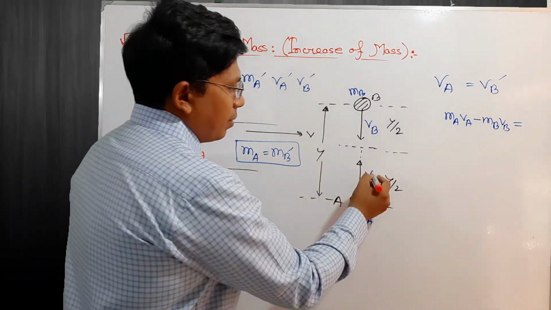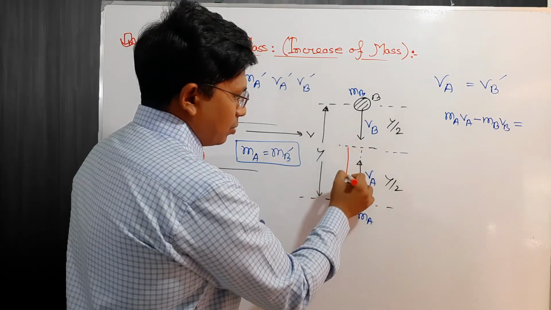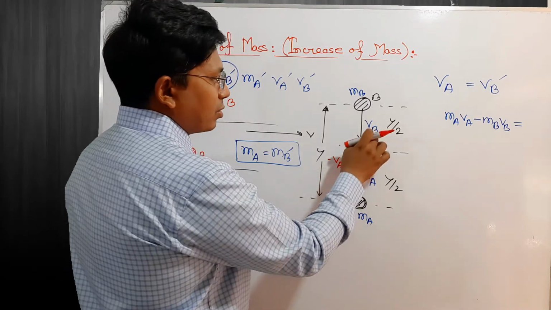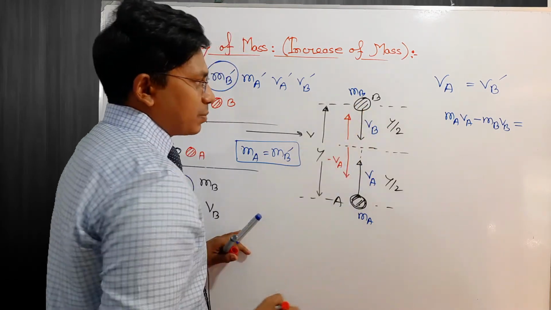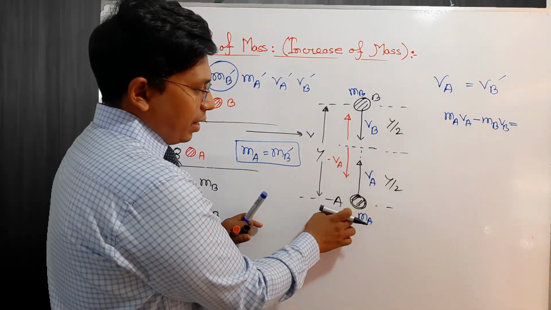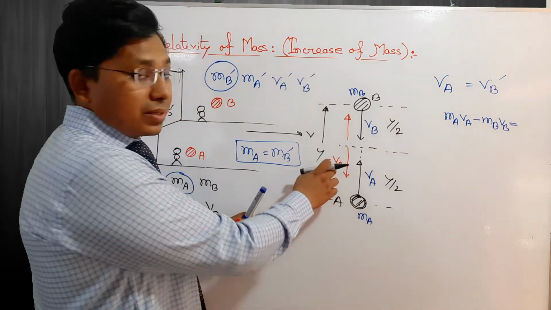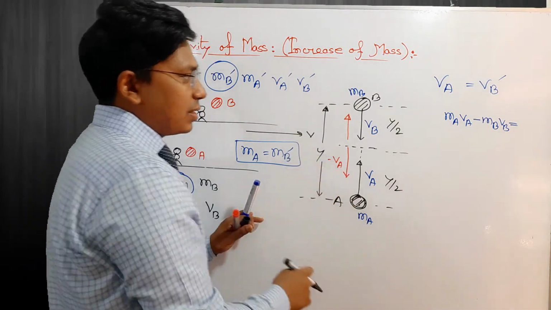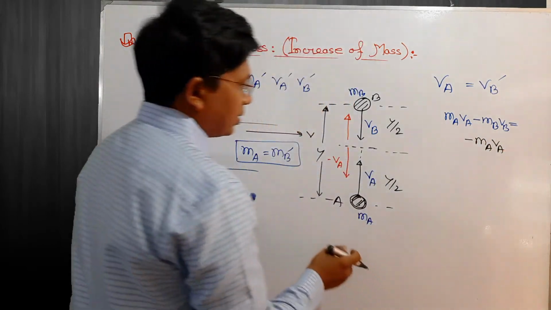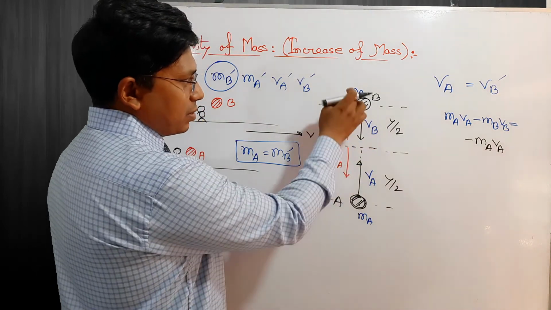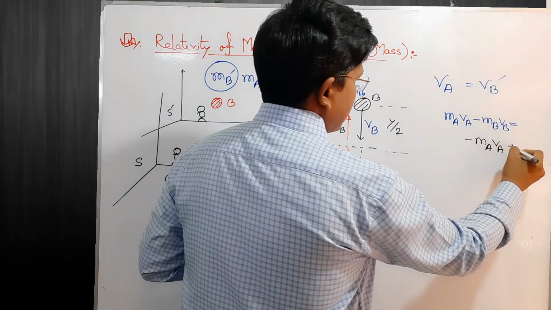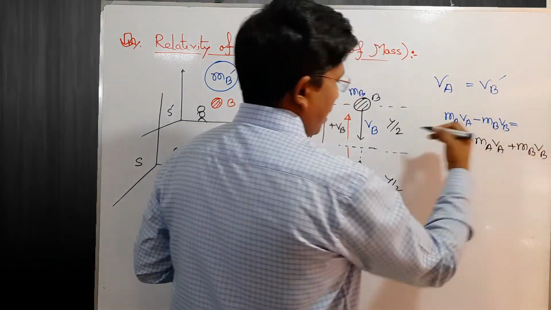After collision, the velocity of the A ball is directed downward, and after collision the B ball moves upward. That means we can write here: after collision, the mass of A is ma and the velocity is va, which is downward, that's why it's considered negative, so minus ma va. And for the B object, the mass is mb and the velocity is upward, positive vb, so plus mb vb.